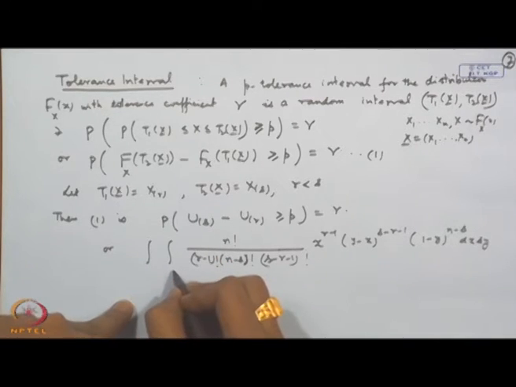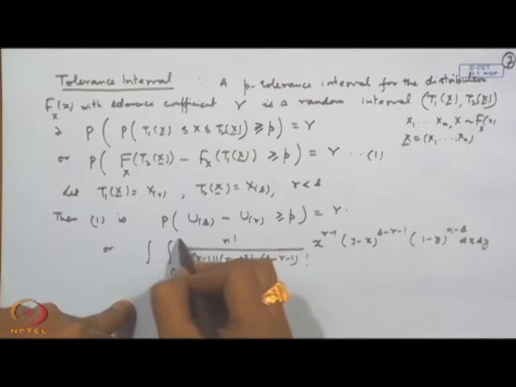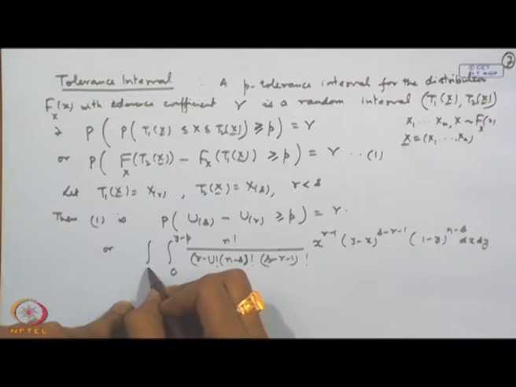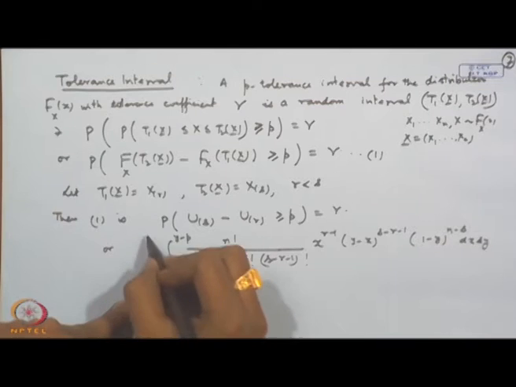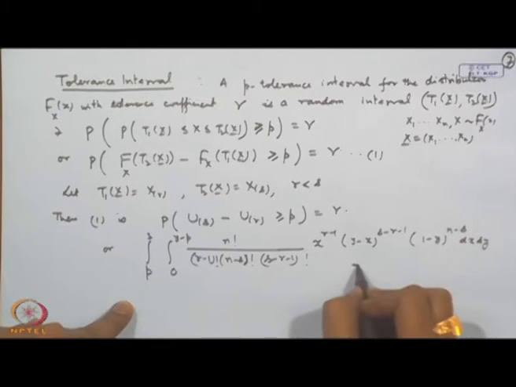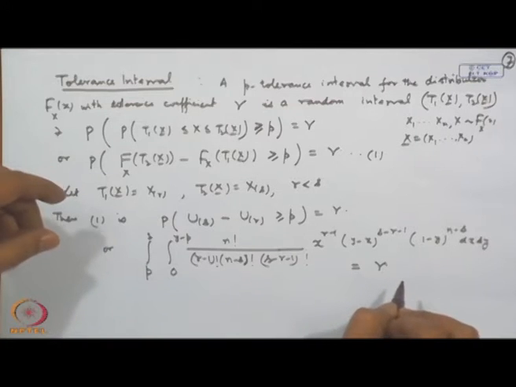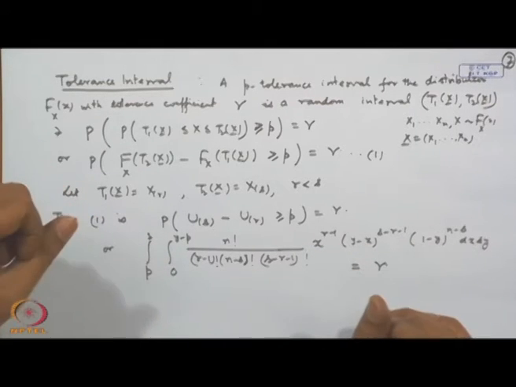Firstly, when we integrate with respect to x, it can go from 0 to y minus p, and then for y it can be from p to 1. So, what we want is that this should be equal to alpha. So, this is a bivariate integral.